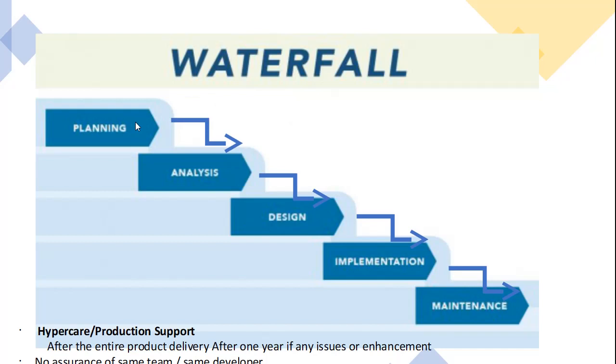After one phase, you need to start the next phase. You cannot start design first, and you cannot start implementation first. All the stages are dependent one by one. Nowadays also this is the traditional model, the waterfall model of the software development life cycle. It is okay if we have only limited clients or limited users, or a very small project. If it is a big project of 2 or 3 years, this model will not fit that requirement. So what are the drawbacks of the waterfall model?